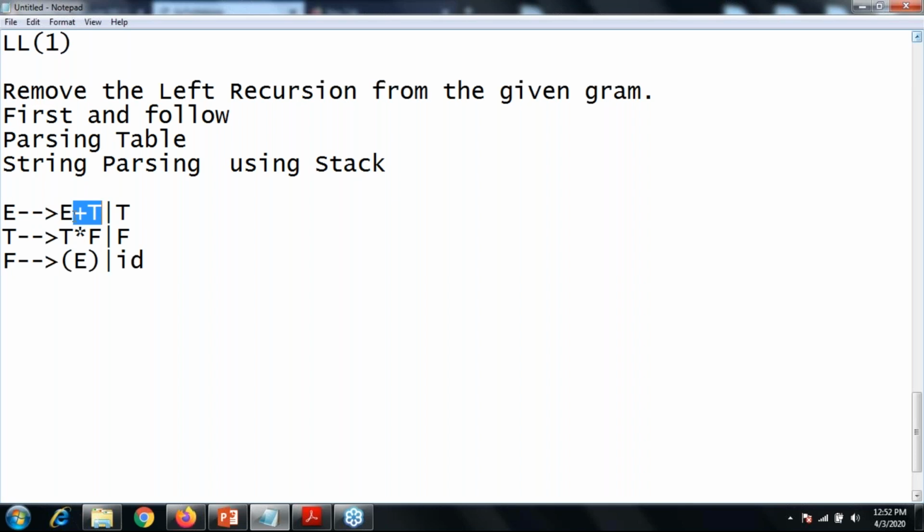All the productions or non-terminals that come along with E are known as alpha, and the alone terminal or non-terminal is known as beta. Same over here, this is alpha and this is beta. Okay, very good. Go ahead.